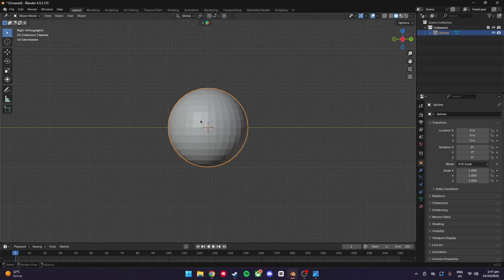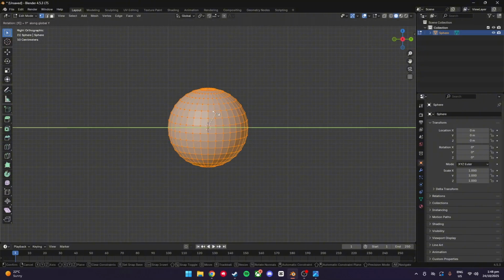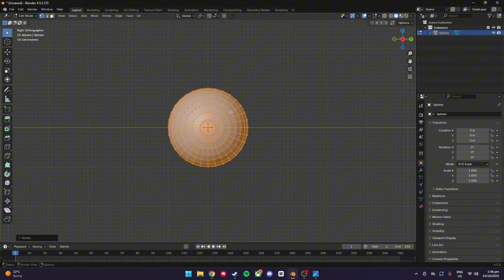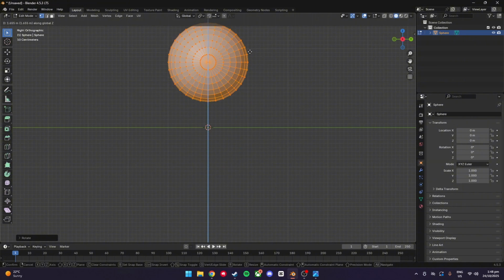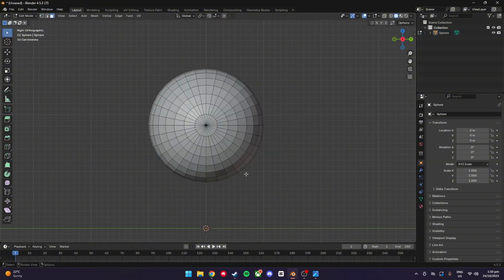We're just going to tap it once, press Tab to go into edit mode. R, Y, 90, press enter. Now the sphere's going to face us, just press G. And then to move it up, we're just going to press Z and then drag the mouse up. So once your sphere looks like this, make sure you're in edit mode, make sure you're on face select.